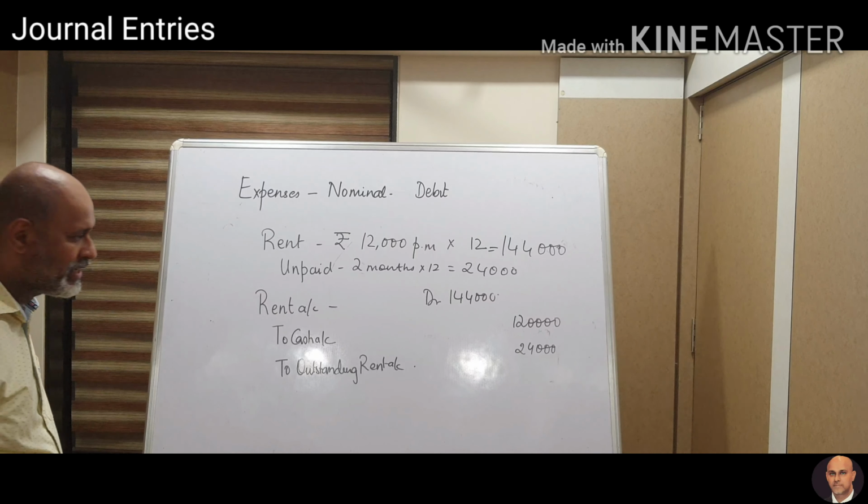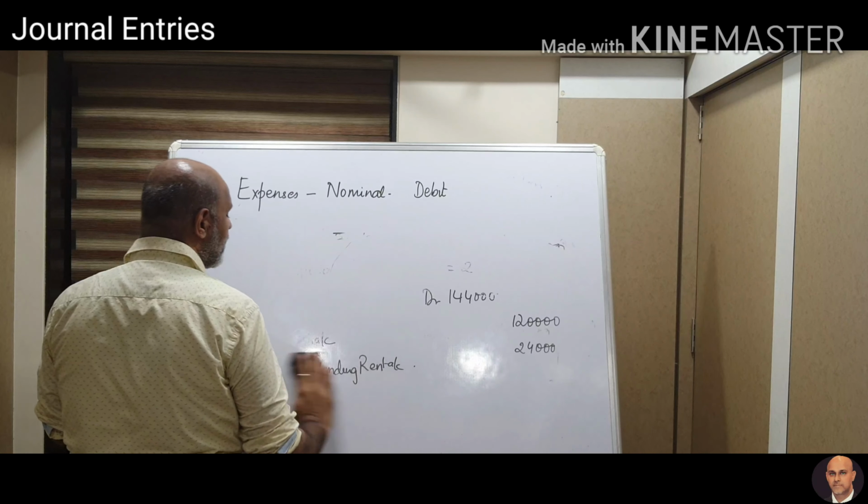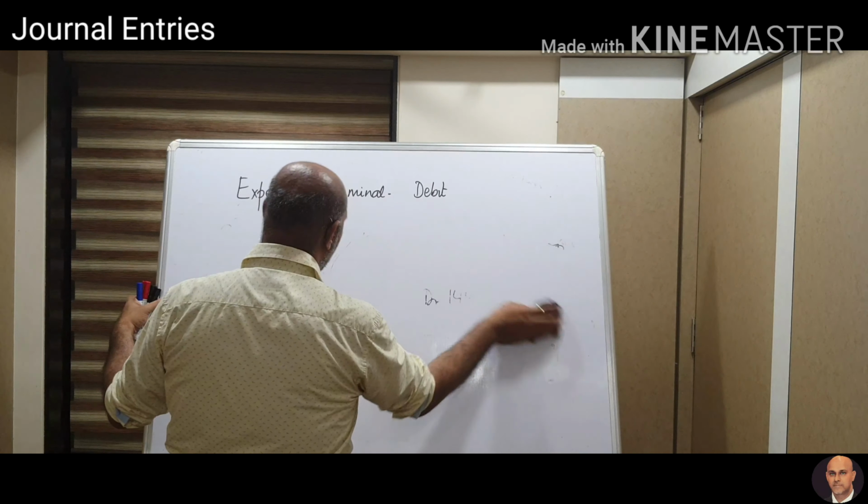Fine. So now from not paying it, I have paid of the next year in this year. That is known as prepaid. Any expense which is paid in advance will be known as prepaid expense.